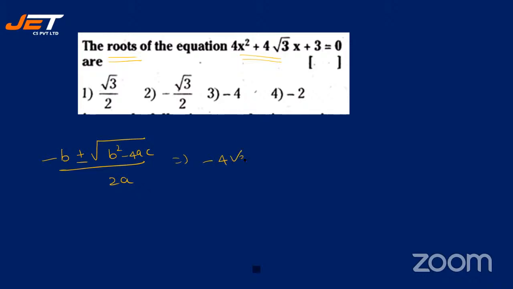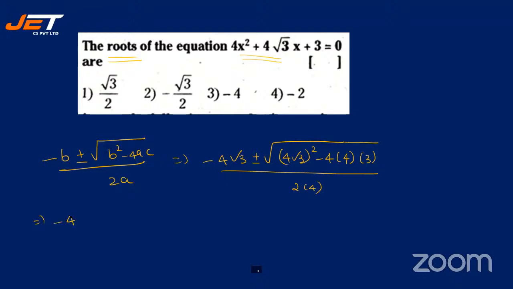Minus 4 root 3 plus or minus root of b square, which is 4 into root 3 whole square, minus 4 into a, the coefficient of x square, into your constant, by 2a. What is 2a? 2 into 4. All right. So let's quickly solve this. Minus 4 root 3 plus or minus root of. So 4 fours are 16 into 3.